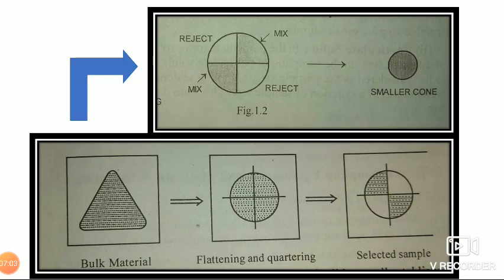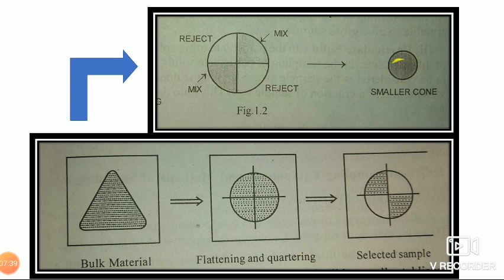We have made quarters by drawing two perpendicular lines. In both figures, two opposite sides have been rejected, or discarded, and the two other opposite sides have been mixed again. After mixing those two opposite sides, a small cone is obtained.